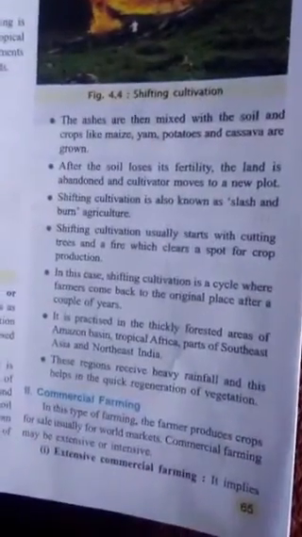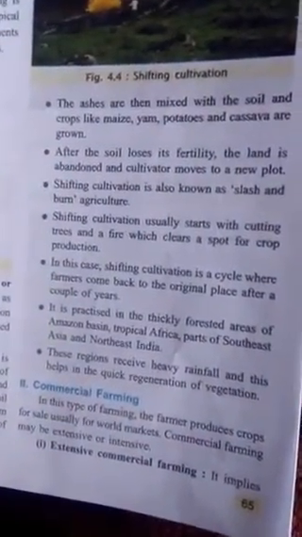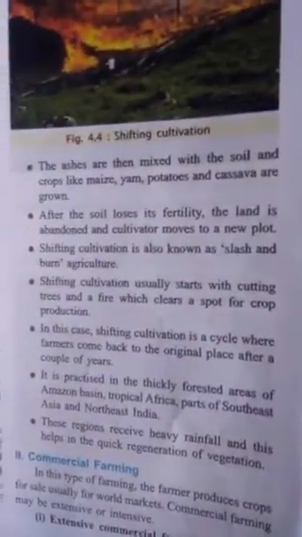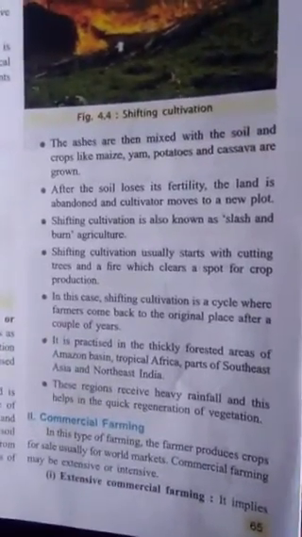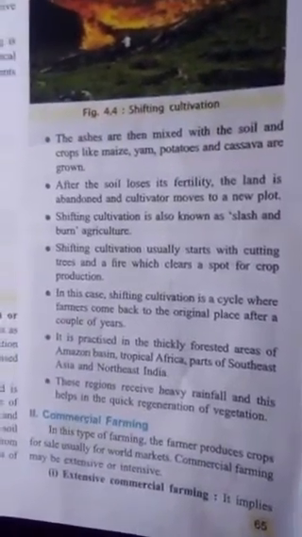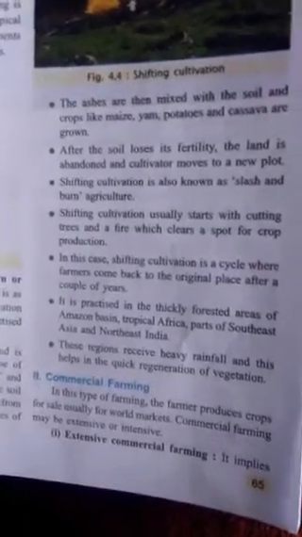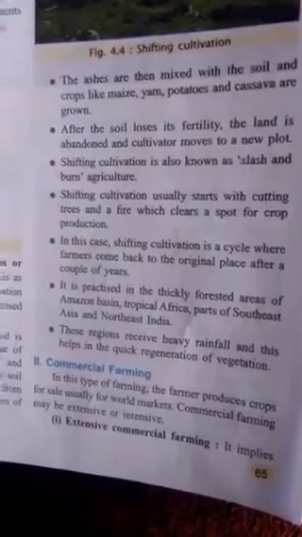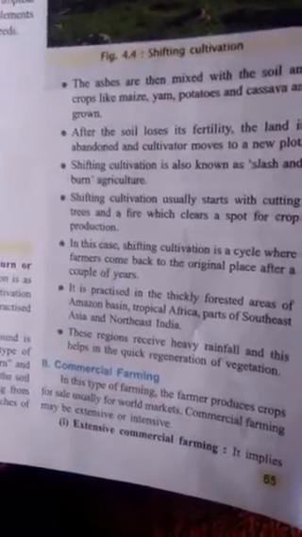The ashes are then mixed with the soil, and crops like maize, yam, potatoes or cassava are grown. After the soil loses its fertility, the land is abandoned and the cultivator moves to a new plot.